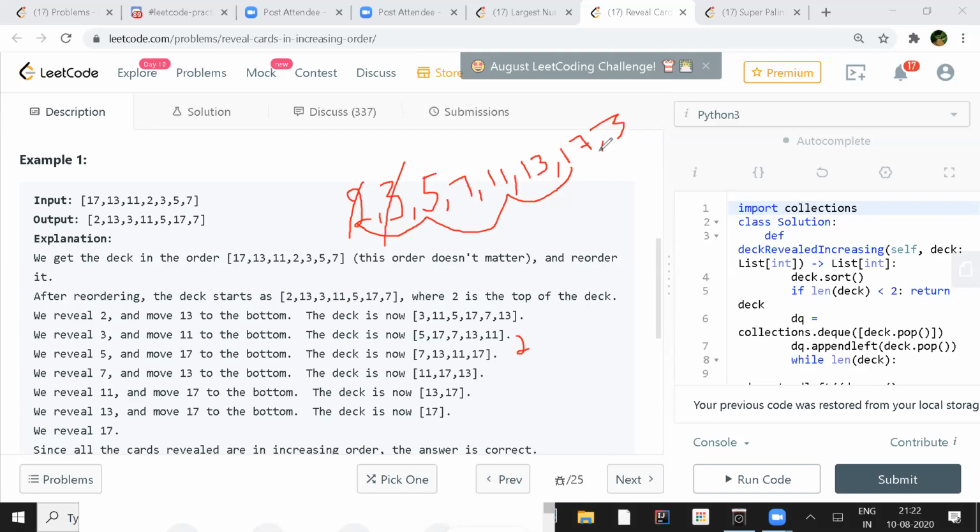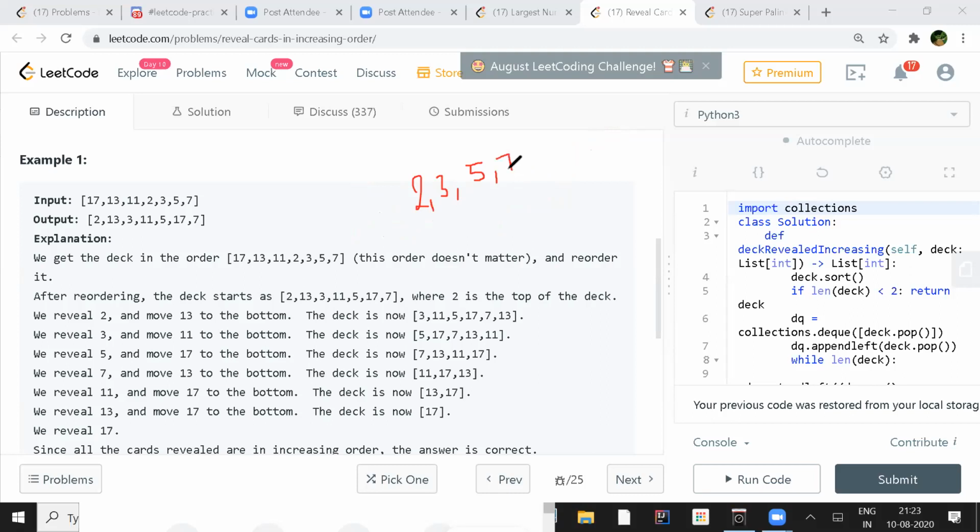So our array is like this: 2, 3, 5, 7, 11, 13, and then 17. Now I was saying that if we reverse sort these numbers and obtain the resulting array, what will happen? 17 will come here, right?